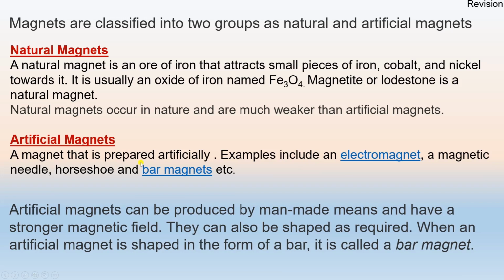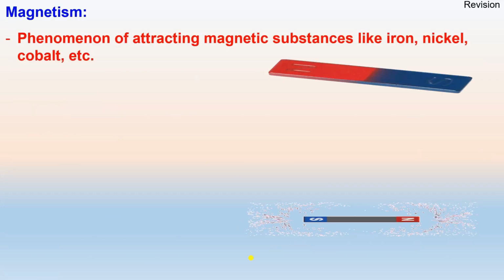Artificial magnets are prepared artificially. Examples are the electromagnet, magnetic needles, horseshoe, and the bar magnet. Artificial magnets can be prepared by man-made means and have a stronger magnetic field. They can also be shaped as required. When an artificial magnet is shaped in the form of a bar, then it is called a bar magnet.